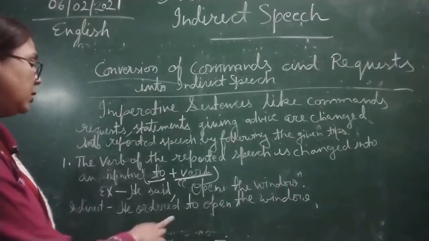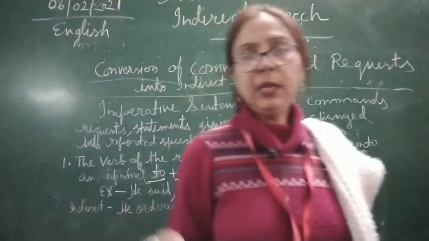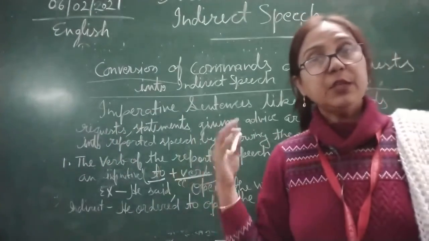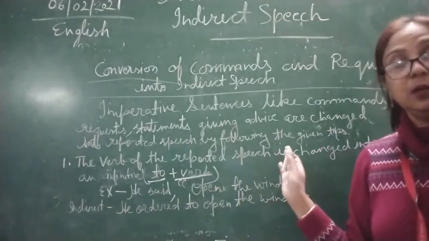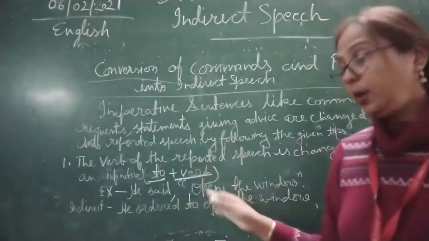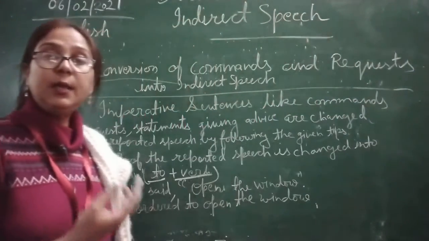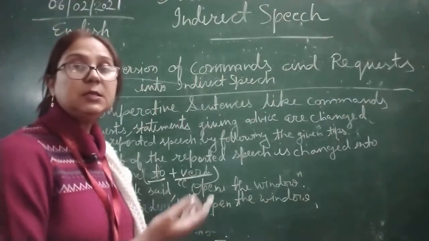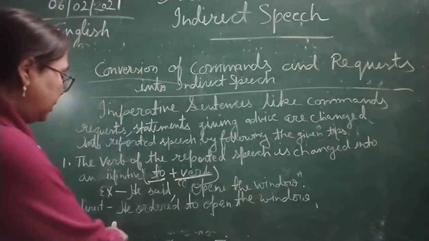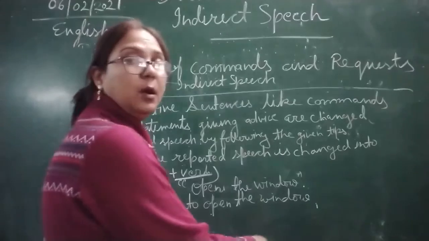Okay, now here you can see the statement of any person, and you can able to understand which type of imperative sentence it is. So here open the window, it is not a request, it is a command. Now if it is written please give me a pen, so here you can start in indirect speech. He requested to give him a pen.